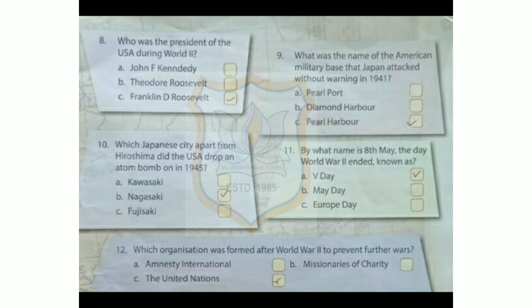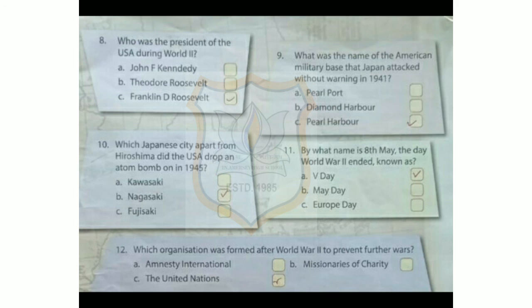We know it as Turkey. Seventh one, which two modern countries were a single empire during World War I? Answer is Austria-Hungary. Eighth one, who was the president of the USA during World War II? Answer is Franklin D. Roosevelt.